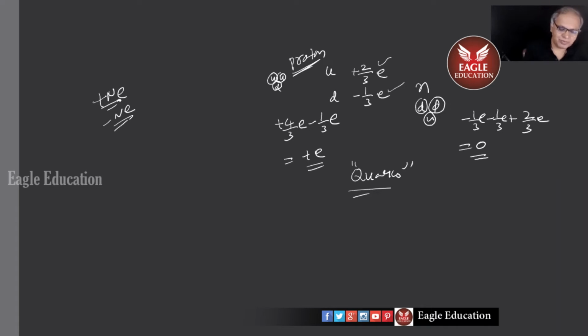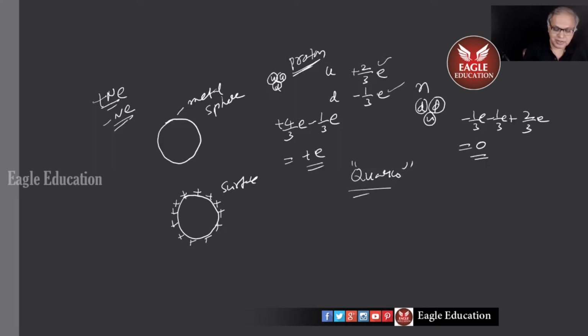Now I want to make one thing very clear, because this keeps coming again and again. If I have a metal sphere, for example, copper sphere or any metal sphere, it is electrically neutral, no net charge. But if I do something and remove electrons, it gets positive charge. And for a metal, of course, they all the time go to the surface. That will be discussed in the later stage.